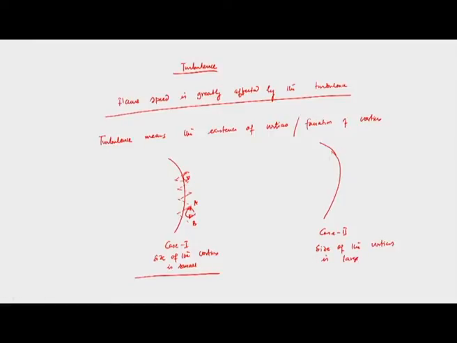So, I can take a big vortex, and again I am taking two different points A and B. So, whenever we have turbulence, we assume, and it is true, that vortex formation is there.